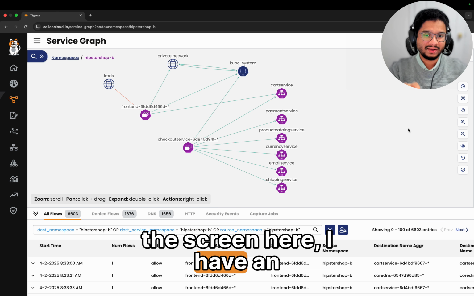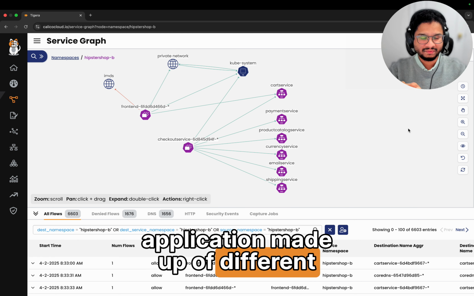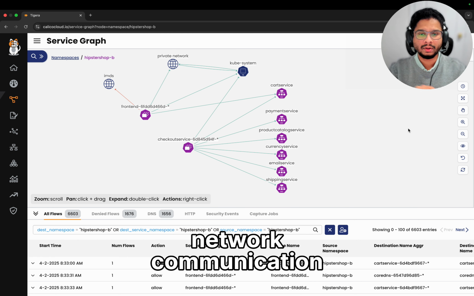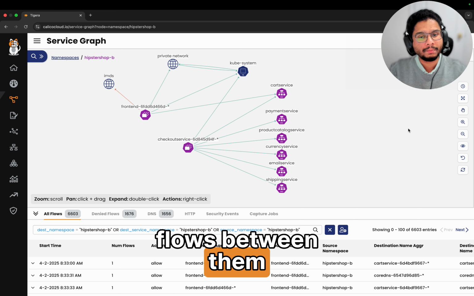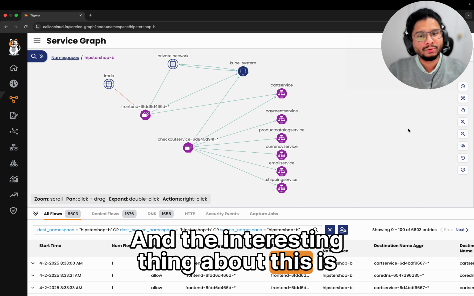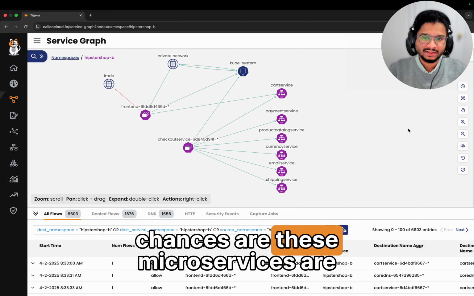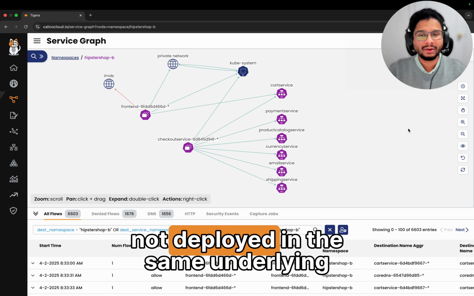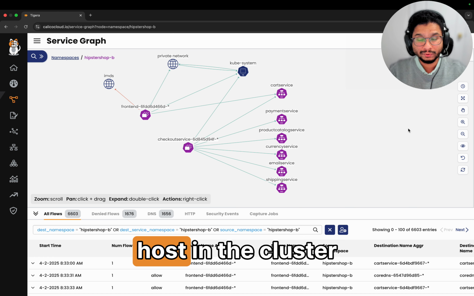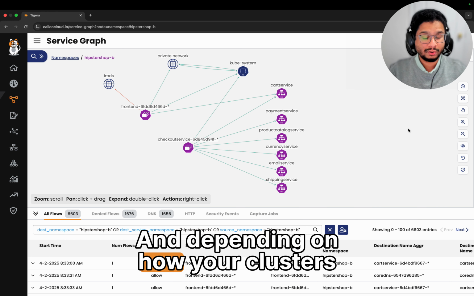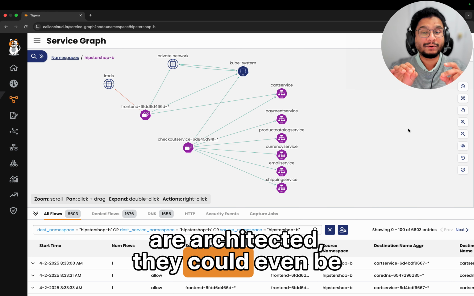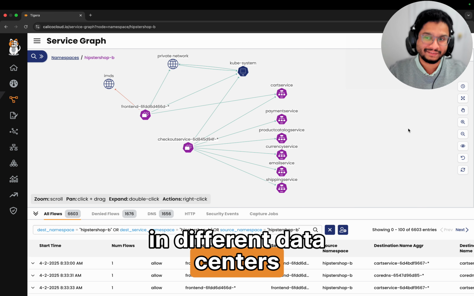Now on the screen here, I have an application made up of different microservices. You can see the network communication flows between them. And the interesting thing about this is that chances are these microservices are not deployed in the same underlying host in the cluster. And depending on how your clusters are architected, they could even be in different data centers.